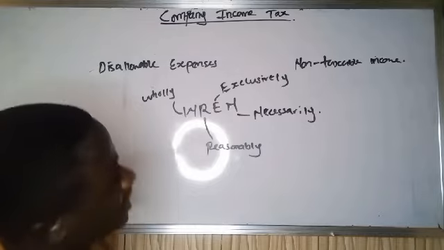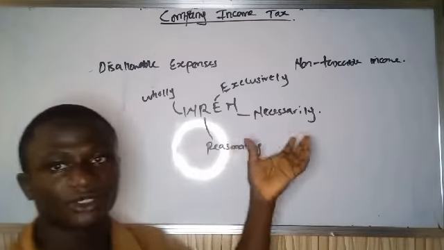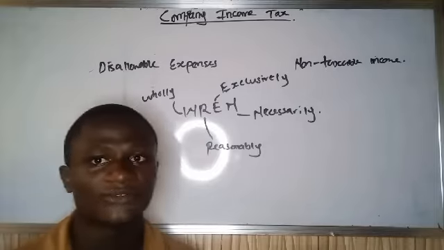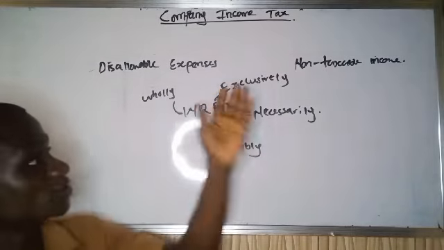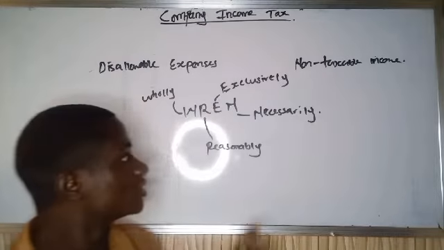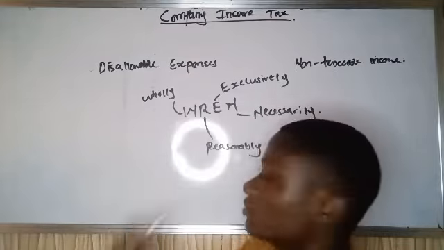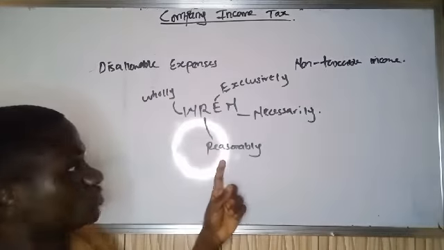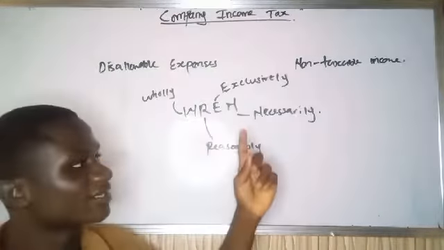If you understand this WREN very well, you'll be able to identify disallowable expenses and non-taxable income when you see one in every question. Now, the W starts from wholly, R stands for reasonably, E stands for exclusively, and N stands for necessarily.